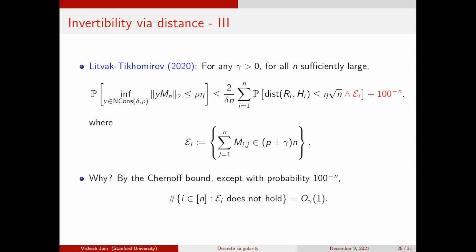So now if I think about what's going on, initially I was caring about the y_i's which have value at least 1 over square root n, or some constant over square root n. I know that there are linearly many of these, and then there are constantly many i's which are bad, so I can forget about those. And for everything else, I know that the distance is going to be eta square root n, and this condition E_i is going to hold, right? So up to losing this factor of 100 to the minus n, I've gotten myself to the slice.